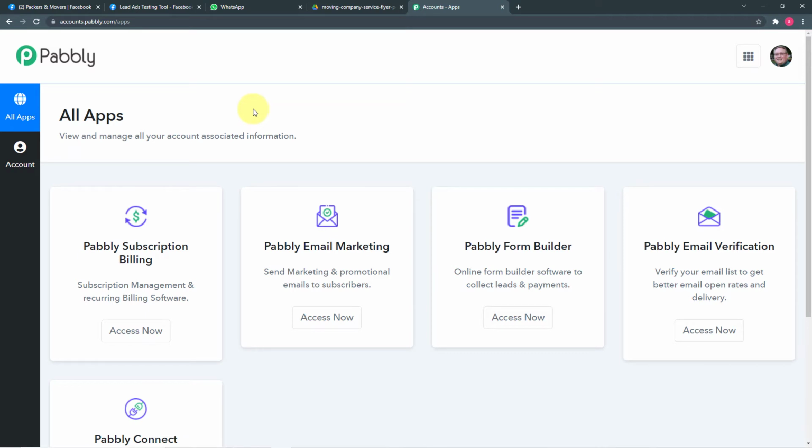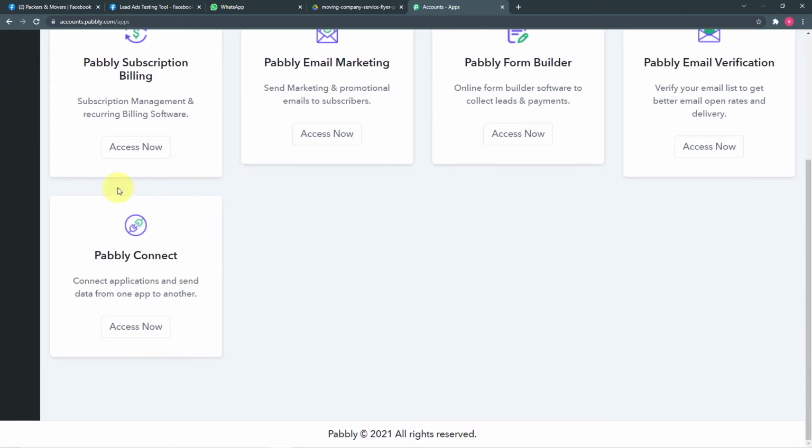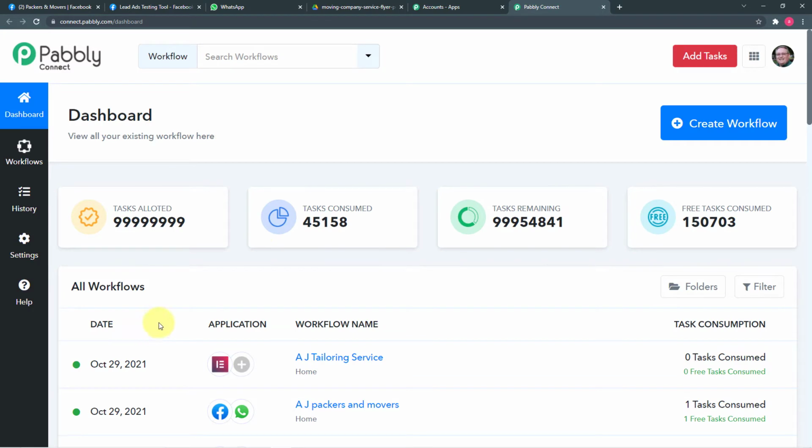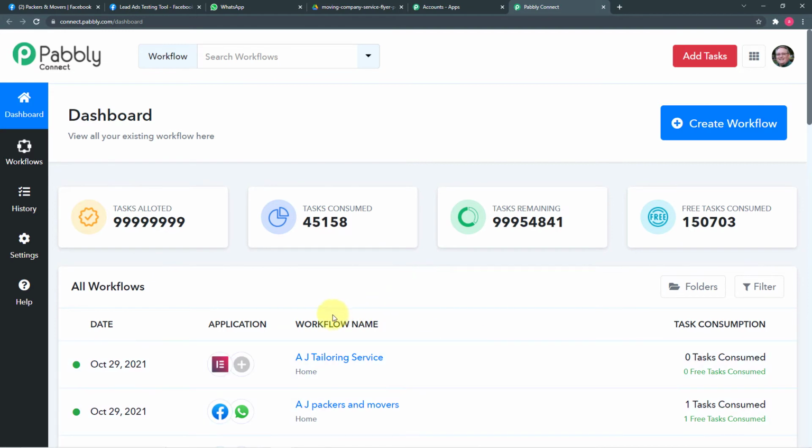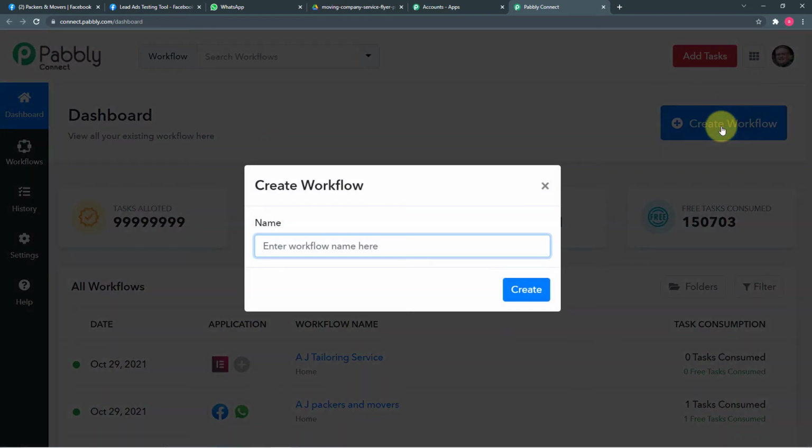Okay, so this is the all apps section of Pabbly. From here you have to put your cursor on this Pabbly Connect panel and click on access now. This will bring you to the dashboard of Pabbly Connect. To start working here, you have to create workflows like this. To create a workflow, you just have to click here on create workflow button.